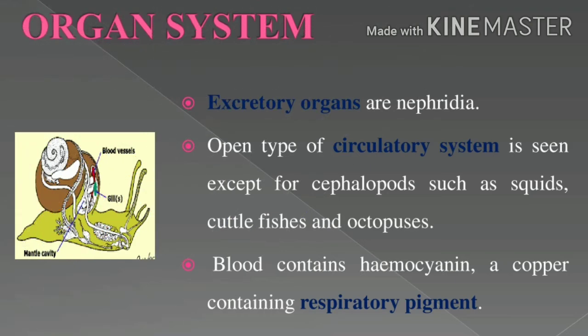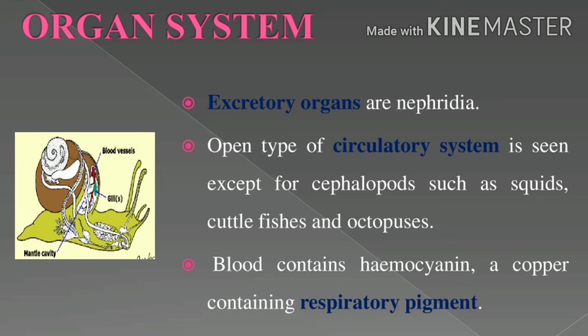Can you understand? Next is the excretory function of phylum Mollusca. It is done by nephridia. So the circulatory system is open type, except in cephalopods such as squids, cuttlefishes, and octopuses, which have a closed type of circulatory system. The blood contains a hemocyanin pigment. Hemocyanin contains copper. So hemocyanin acts as a respiratory pigment.